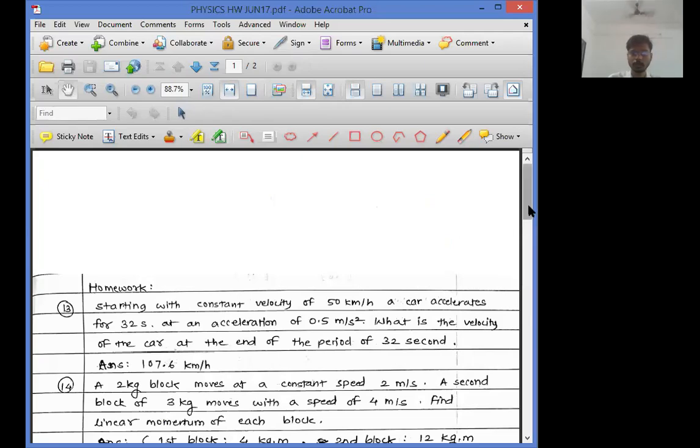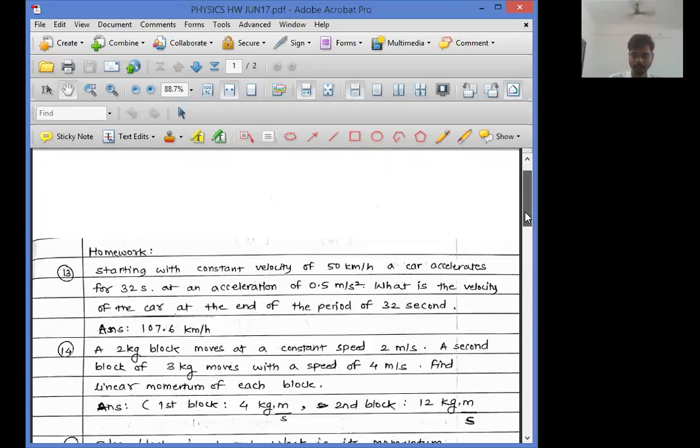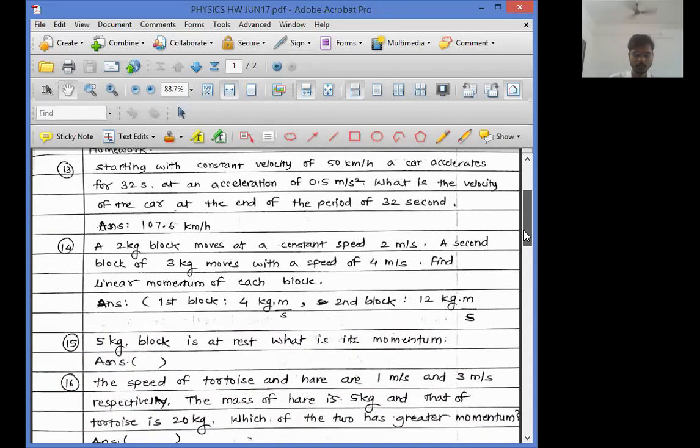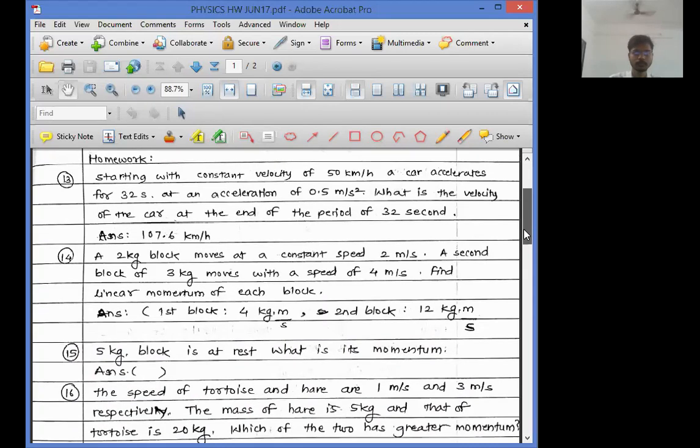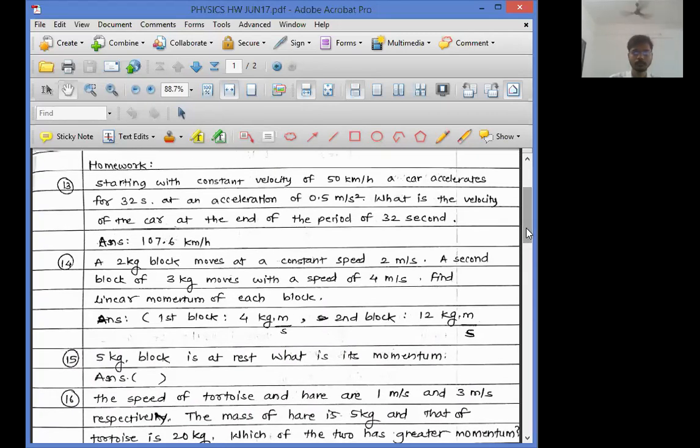Fine, this was it. Can you see the homework PDF? Everyone, please reply in the chat box. Yes, no? Can you see the homework PDF? Yes? Okay, all right.